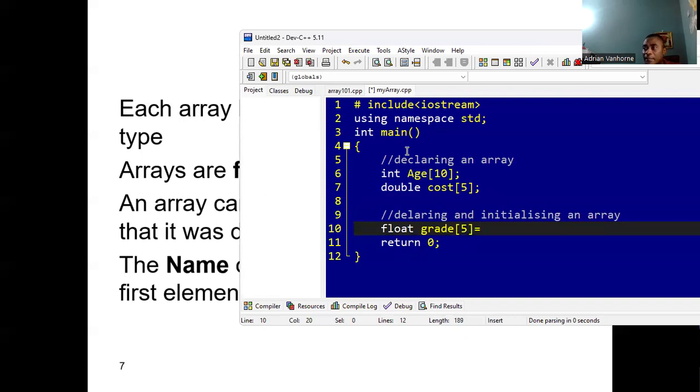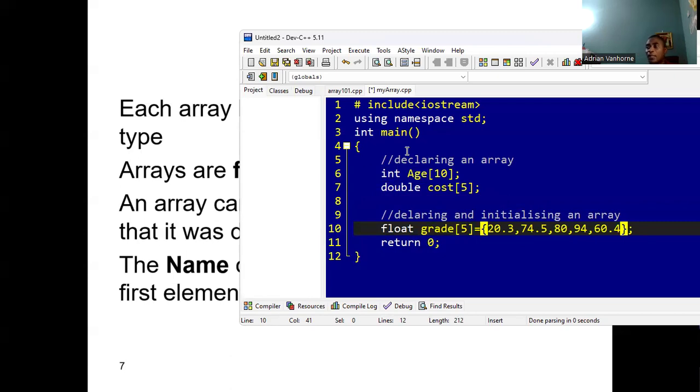So here we are saying that we can initialize the array. We can give it the array starting values and we declare the array. So I could put in some grades inside here, but we have to put them in the curly bracket. So like 20.3, 74.5, 80, 94. That's 1, 2, 3, 4. One more.